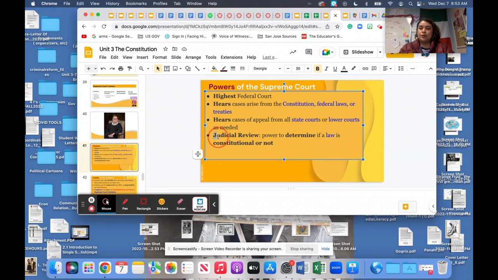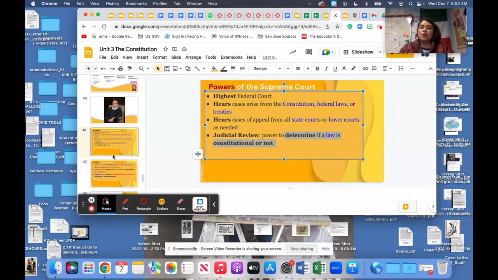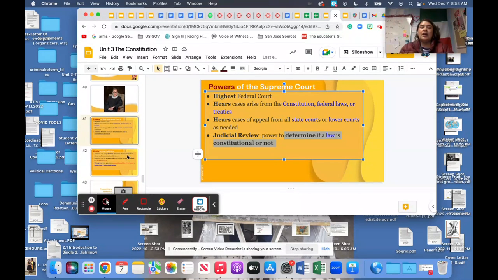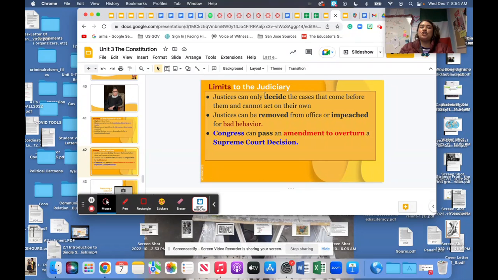The powers of the Supreme Court justice is that they get to determine if the law is constitutional or not. Again, they are the ones who determine if it is in the way of your human rights and happiness. Here are some limits. Justices can only decide the cases that come before them. Justices can also be removed or impeached for bad behavior.